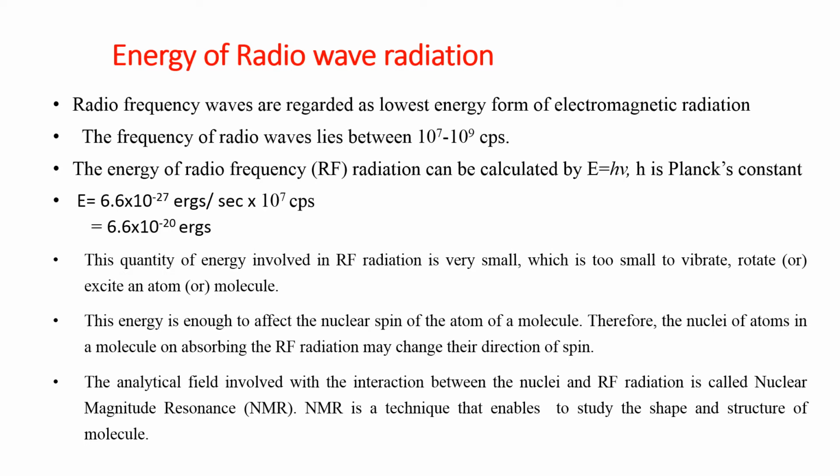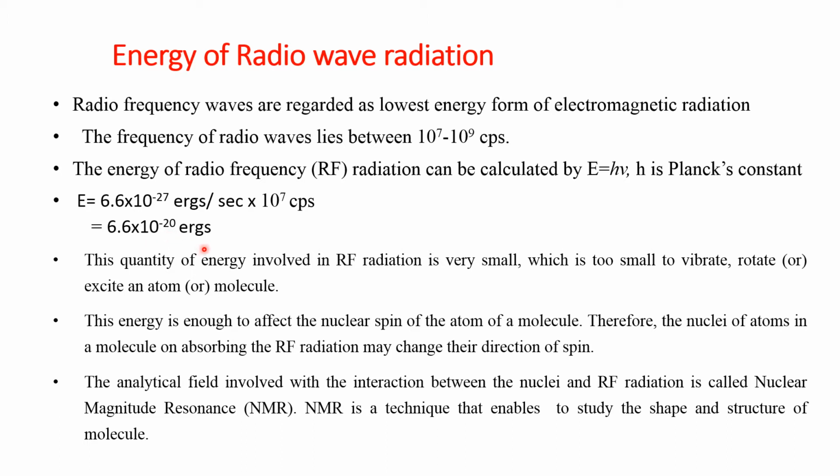Radio frequency waves are regarded as the lowest energy form of electromagnetic radiation, and the frequency of radio waves lies between 10^7 to 10^9 Hz or cycles per second. We can calculate the energy of radio frequency radiation by using the formula E = hν, and if we take 10^7 CPS, the energy is around 6.6 × 10^-20